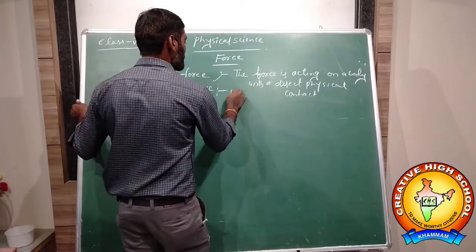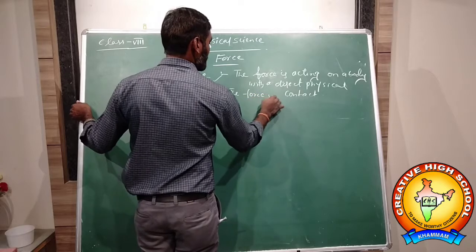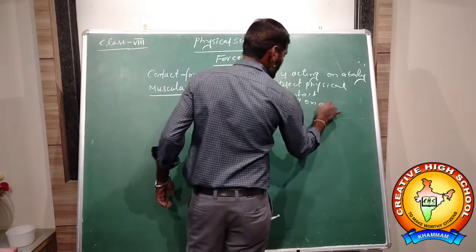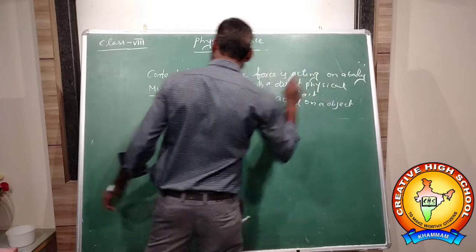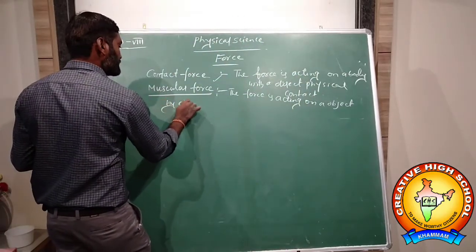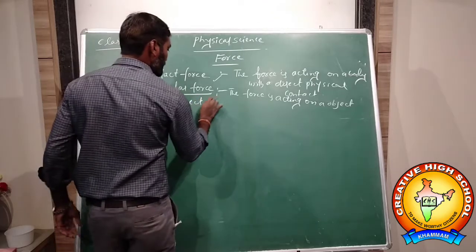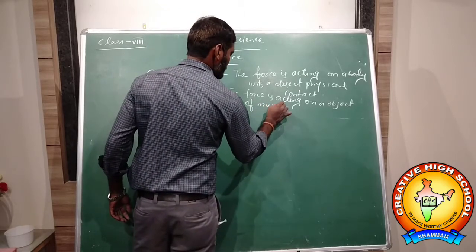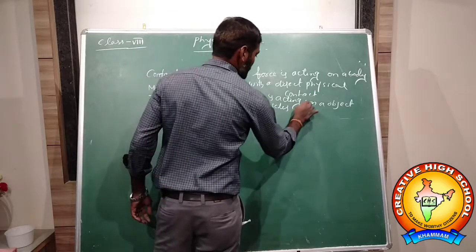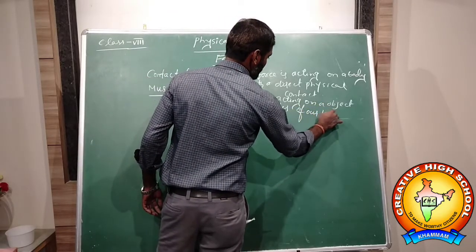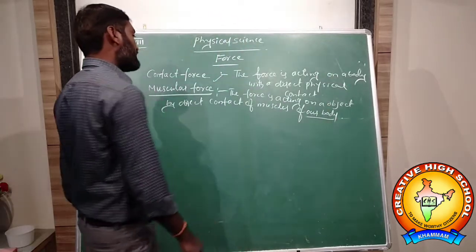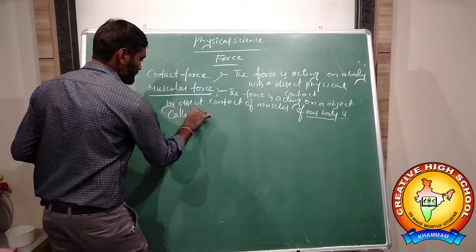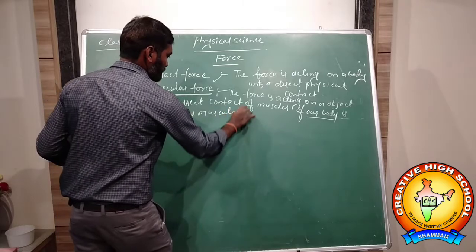Okay, the force acting on an object by direct contact of the muscles of our body is called muscular force.